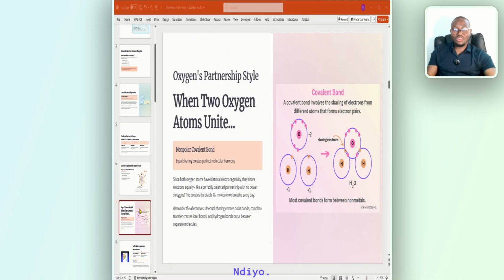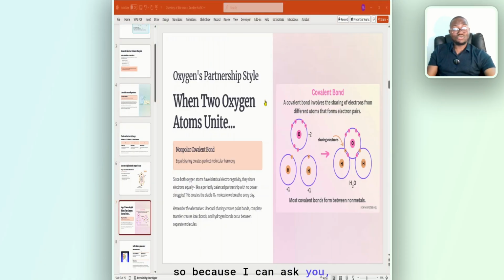You understand? Look at this. If you look at the diagram, you see they become covalent because the two of them are sharing. This is oxygen, for example, sharing with hydrogen. So this time around, it's not O2. This is OH2. So this shares with this, shares with this. So oxygen is sharing with this. So they are covalent, and they are sharing equally. So they are non-polar covalent bond. Extremely important. Okay.